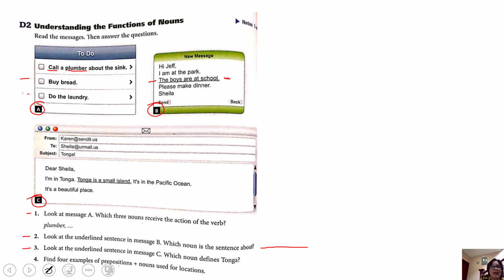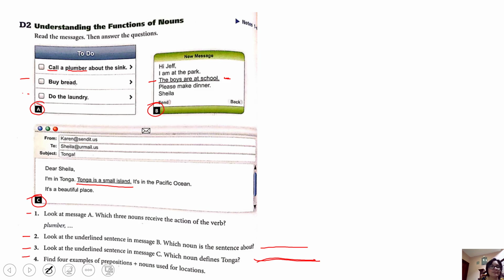So here we have the underlined sentence. Now tell me which noun is defining or describing Tonga. In other words, what is Tonga? What is the noun that defines Tonga? Tonga is a person, a place, and if it's a place, what place? So write it in there.